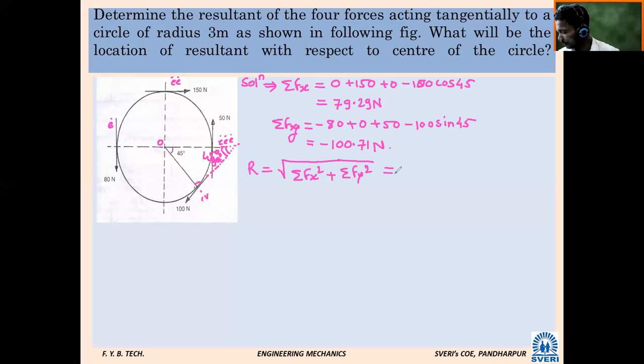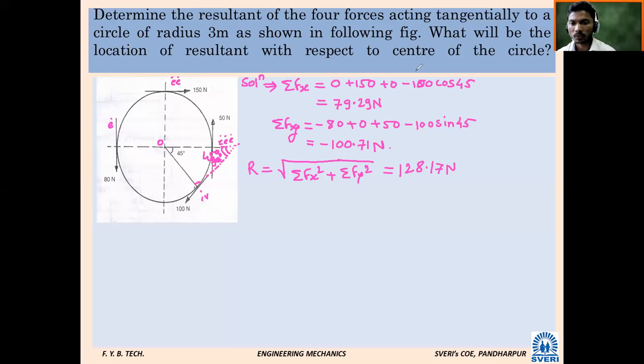128.17 Newton. Any other answer? Why are others not telling their answers? Roll number 35, what is your answer? 128.17, yes, sir.